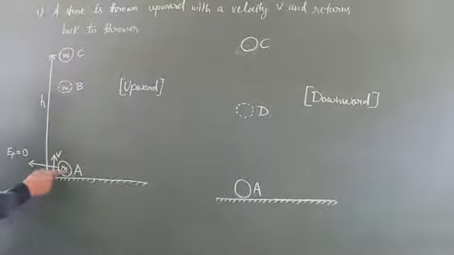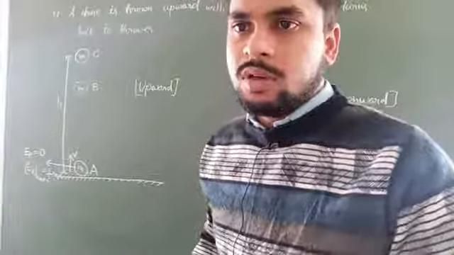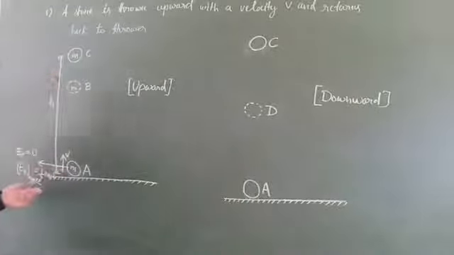But again, this stone has certain mass and it has the velocity with which it is projected. So at this position we can say the stone has maximum kinetic energy, and it is equal to half mv square. Okay students, is it visible? Half mv square. So at this position A, the stone has maximum kinetic energy, half mv square, but no potential energy.